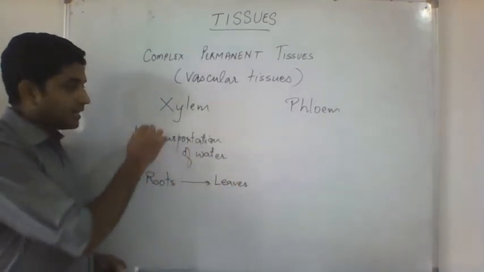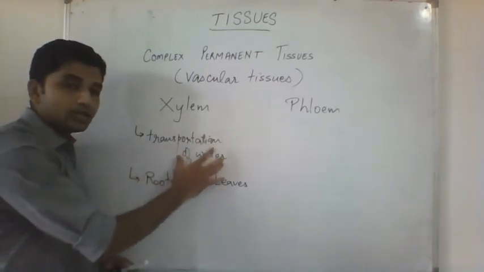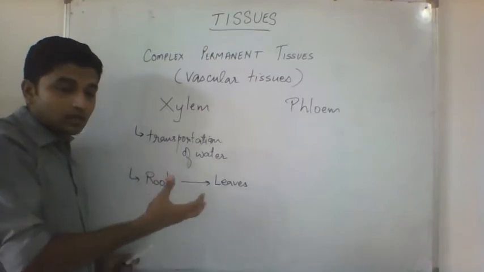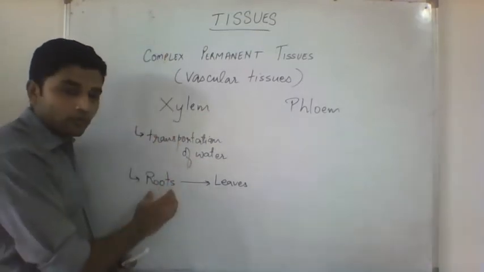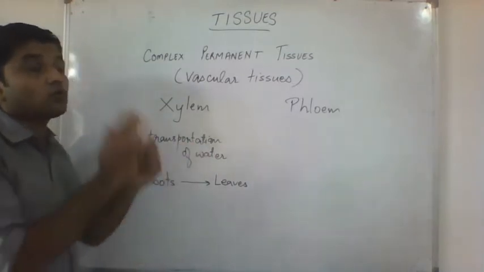So again, coming back to xylem. Xylem are complex tissues that help in transport of water, and along with water, minerals. It transports water in the upward direction from the roots to the leaf. The water will not go right, will not go left, it will go only to the leaf.